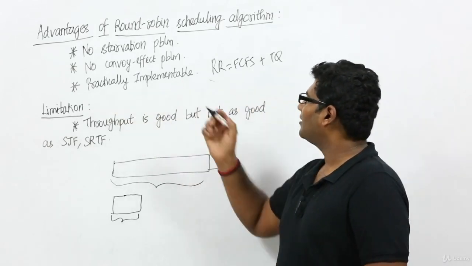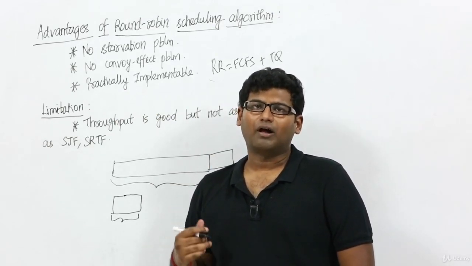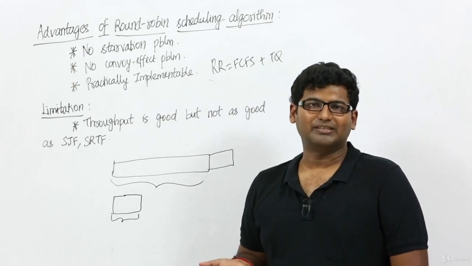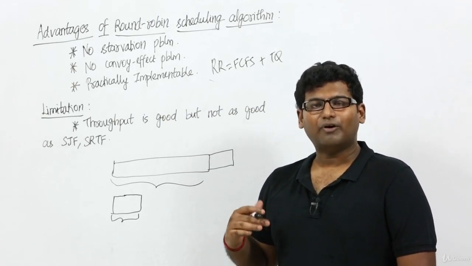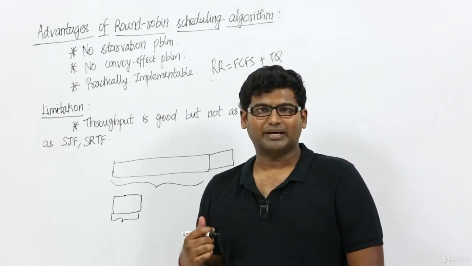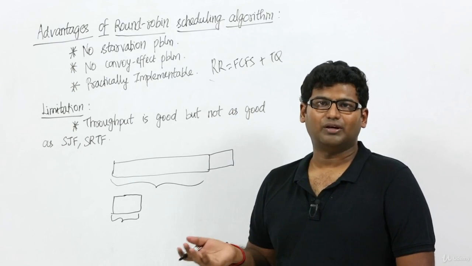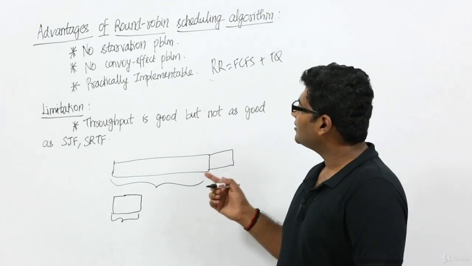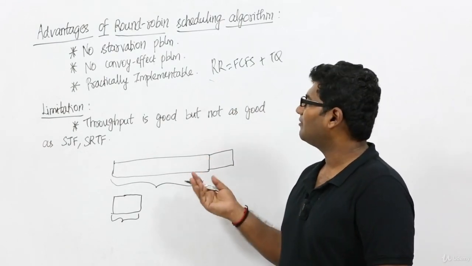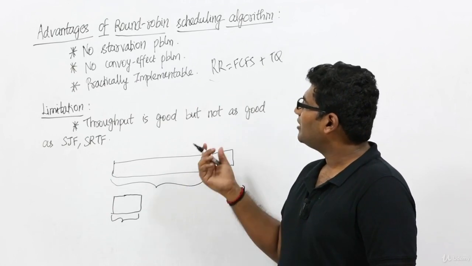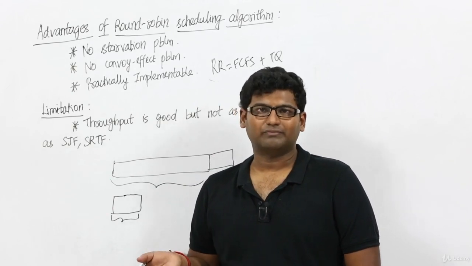Also, round robin is practically implementable because it is not based on burst time, unlike SJF, SRTF, longest job first, and also longest remaining time first. These scheduling algorithms are actually based on the burst time, right? Which means before executing a process itself, we need to know the burst time to apply those algorithms like SJF, shortest remaining time first, longest job first, longest remaining time first, right? But that is not the case here. Here we need to know nothing, because we need only the arrival times, and arrival times can be easily known by placing a clock inside the computer, right?